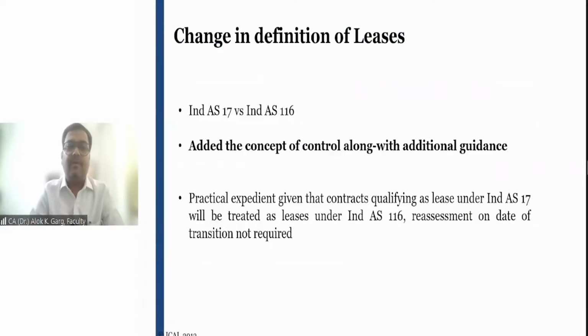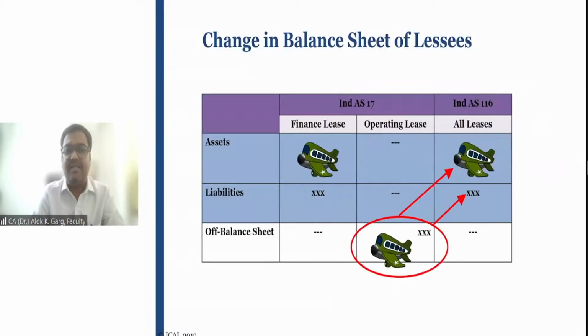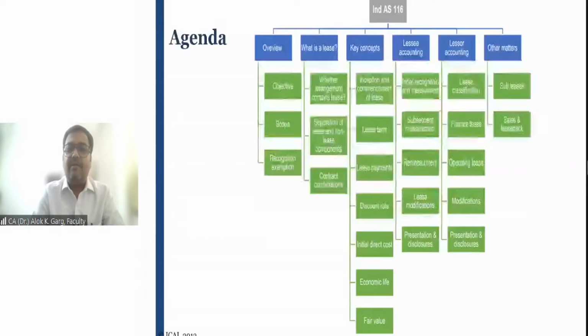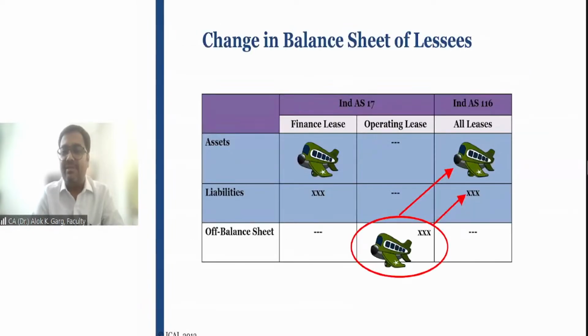Friends, in this lease standard, if I compare with the older version of IND AS 17, of course, the definition of lease has been changed and a lot of additional guidance is there. If I talk about the balance sheet of leases, you have understood, like in our old standard IND AS 17, in case of finance lease, the asset was there. In case of operating lease, no asset was there. But in IND AS 116, for all the leases, the asset will come and the liability will also come, right?